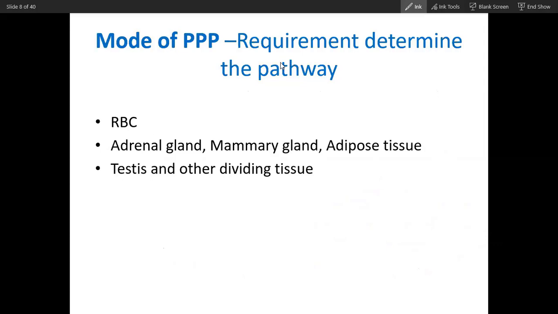You will see, I told you this PPP is a need-driven pathway. In RBC, NADPH is required. So glucose 6-phosphate will convert into ribose 5-phosphate. RBC also depends on glycolysis.